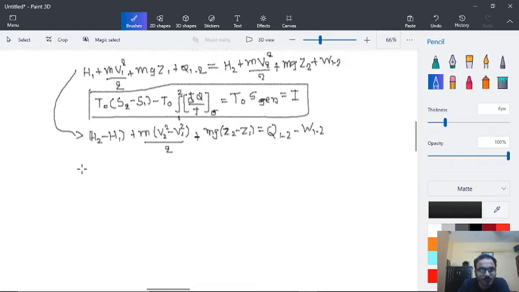So H2 minus H1 plus m (V2 square minus V1 square) divided by 2 plus m g (Z2 minus Z1) minus T0 (S2 minus S1)